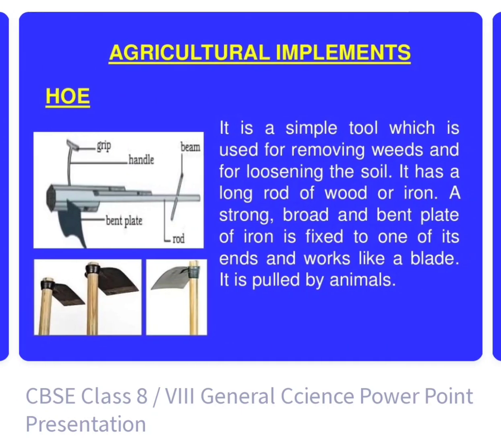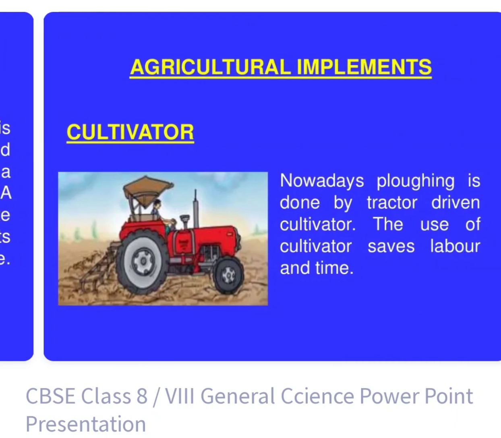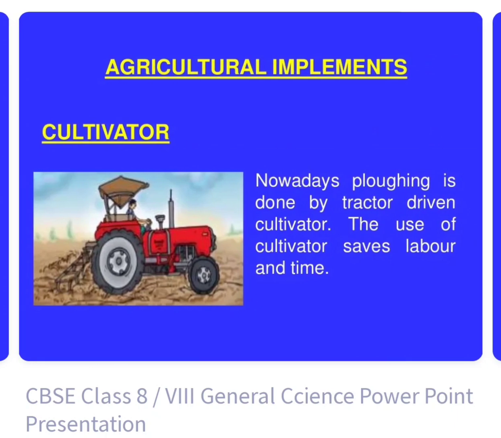The hoe is a simple tool which is used for removing weeds and for loosening soil. It has a long rod of wood or iron, with a strong, broad, bent plate of iron fixed to one of its ends. Nowadays, plowing is done with a tractor using a cultivator. It's a modern technology. The use of a cultivator saves labor as well as time. In less time, you do much more work.